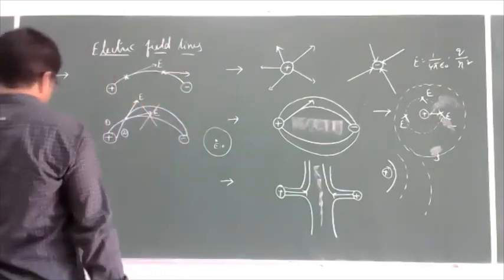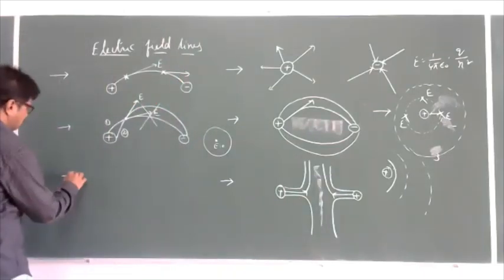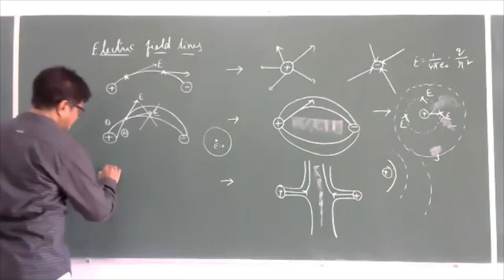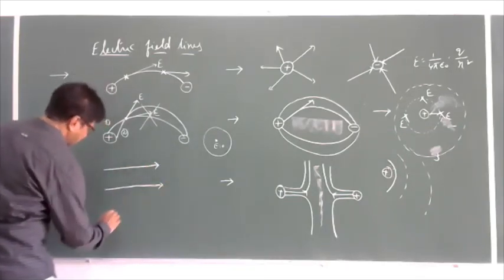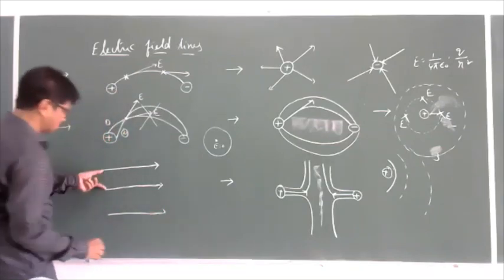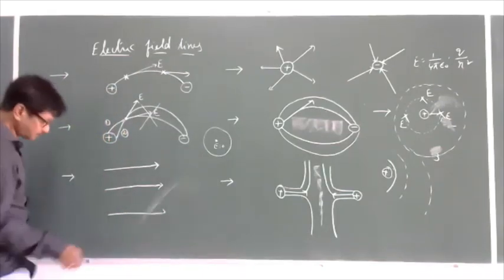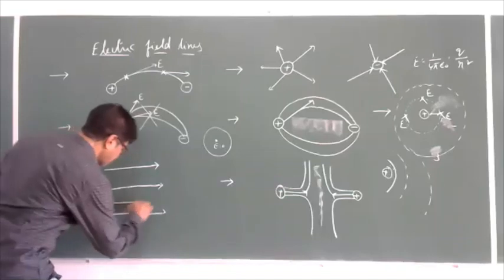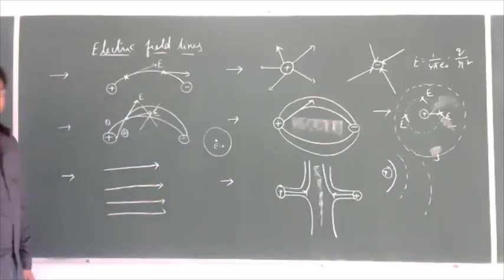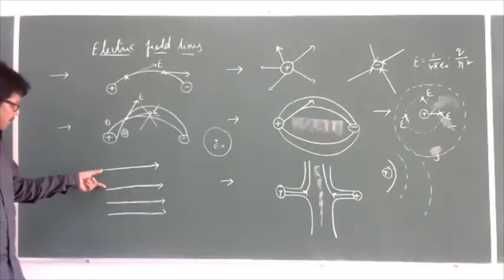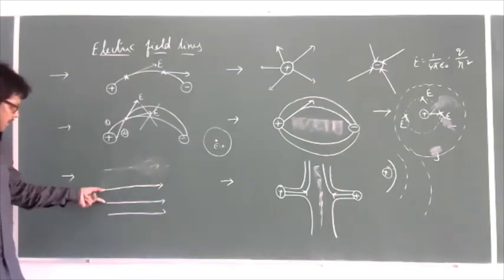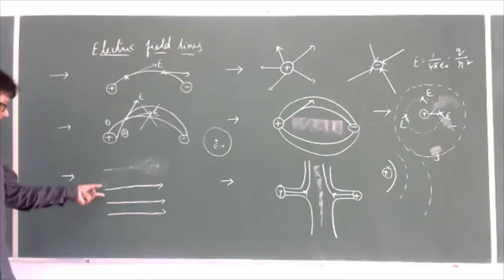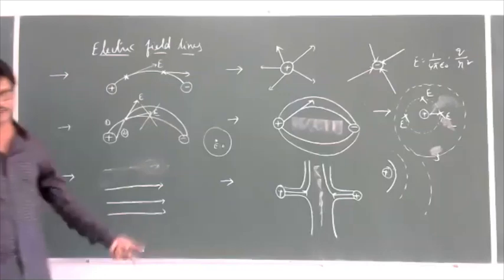That's why, how will you represent a uniform electric field? With straight parallel lines with equal spacing. The electric field lines are parallel and equally spaced. Such field lines will represent a uniform electric field.